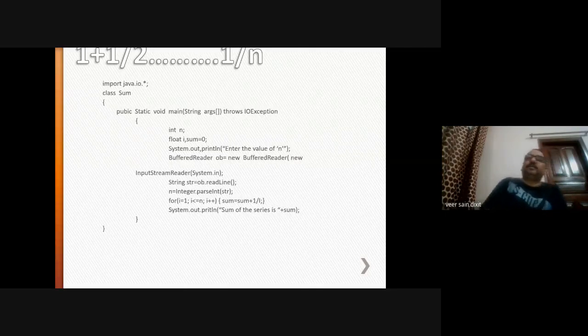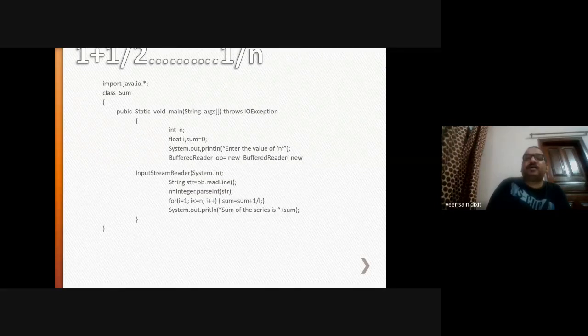Java.lang. There is no need to import the package java.lang. Automatically, for example, java.lang.String or java.lang.System, they are automatically imported. There is no need to import java.lang.* specifically. Here, System is a class of the java.lang package.